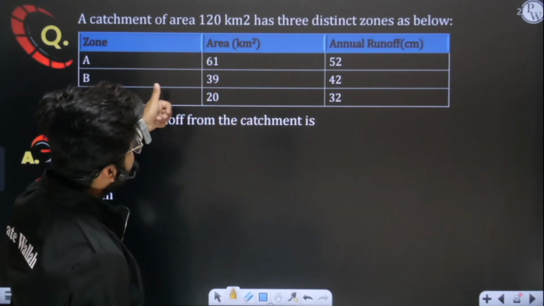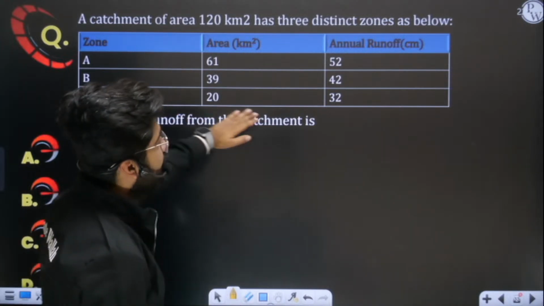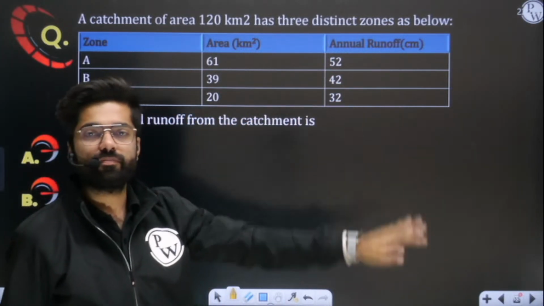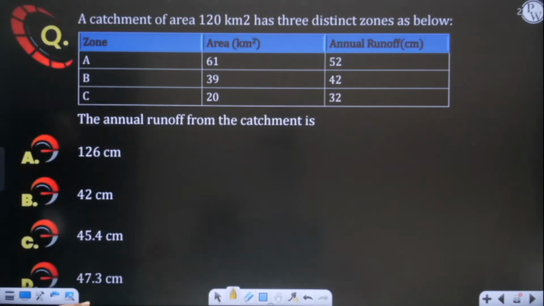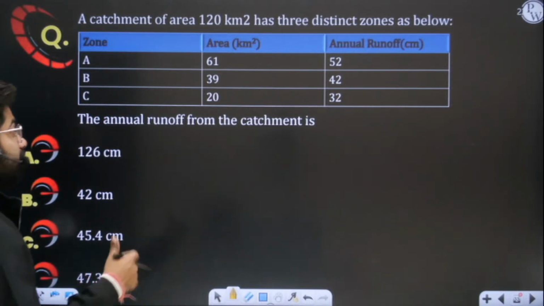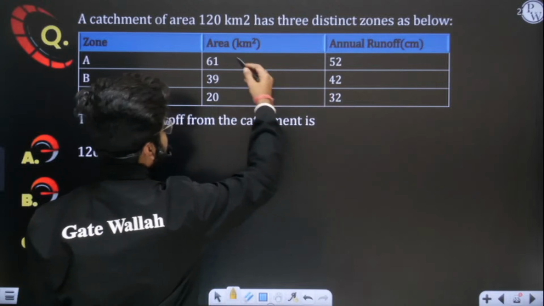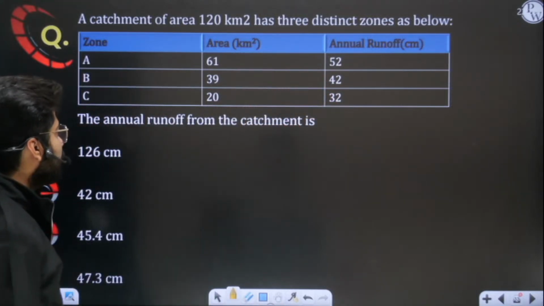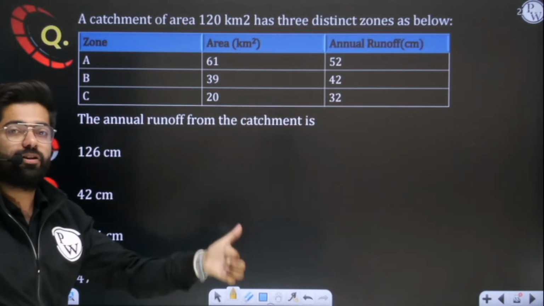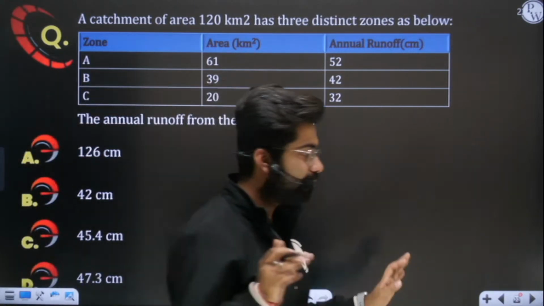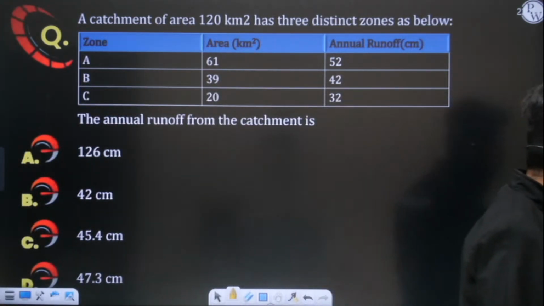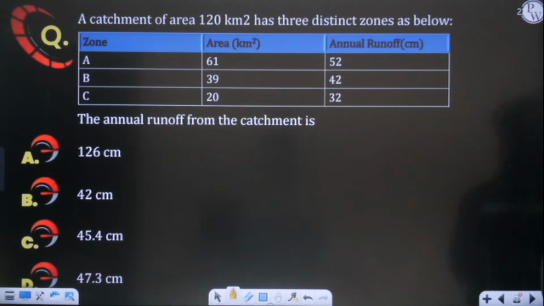The annual runoff in each of the corresponding areas is also given to you, on a yearly basis. What you need to find is the annual runoff. Can you solve this on your own? It's very simple. You simply have to apply the same formula, nothing else. Take out your calculator and try to solve it. I will also help you out.